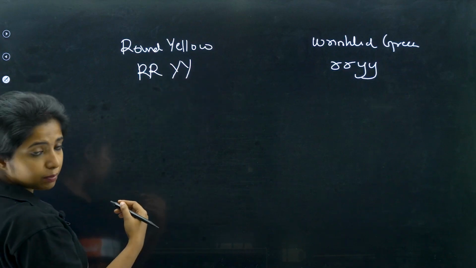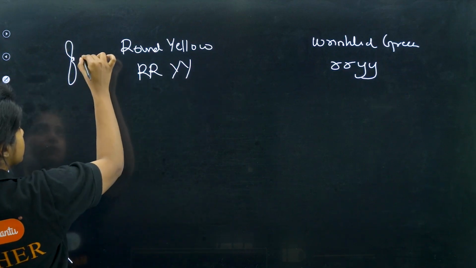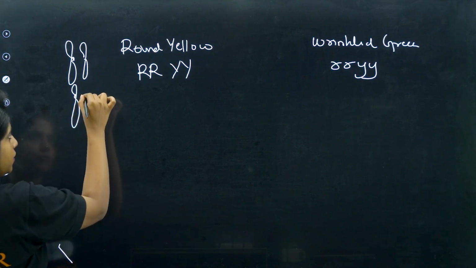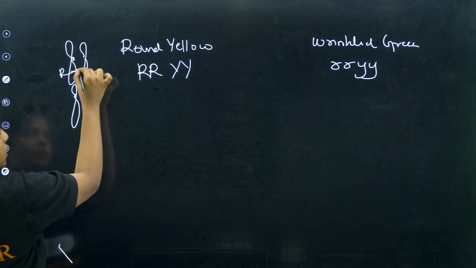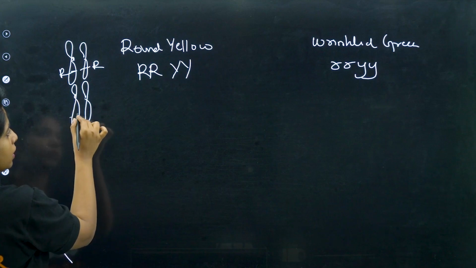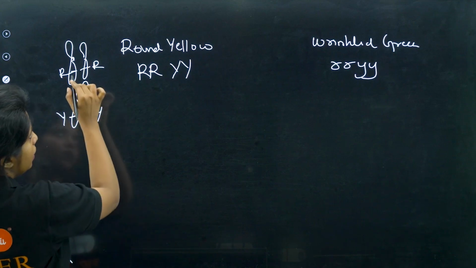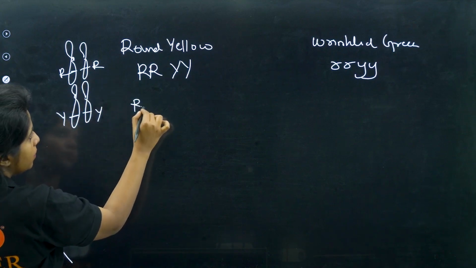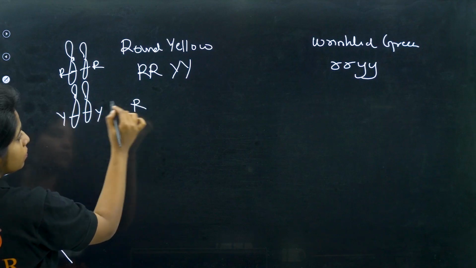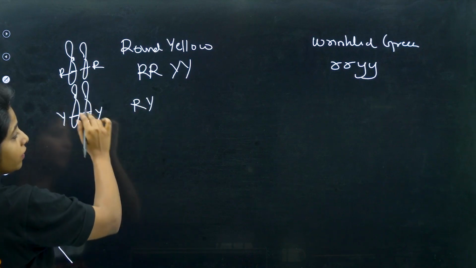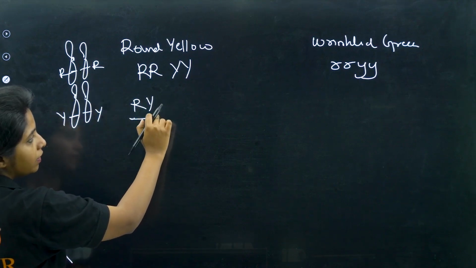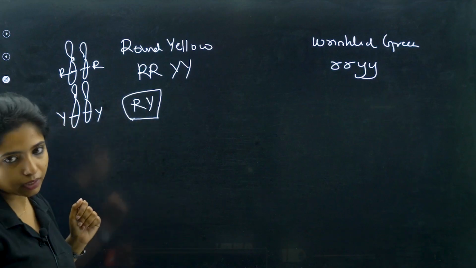Now, what are the gametes that will be formed? I told you always remember like this. Suppose they have 2 pairs of chromosomes. Here it is capital R both, and here it is capital Y, capital Y. One among them will go into the gamete. Whatever goes, it will be capital R, capital Y, that you will find in the gamete, my dear children.